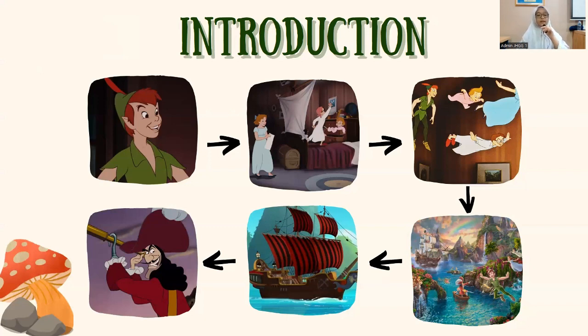On the pirate ship, there is Captain Hook. Captain Hook is the main villain of this. Captain Hook really hates Peter because on a previous day Peter fought with him and he cut Captain Hook's hand.